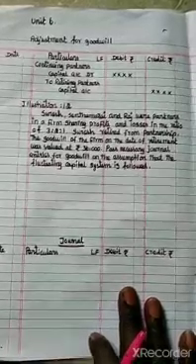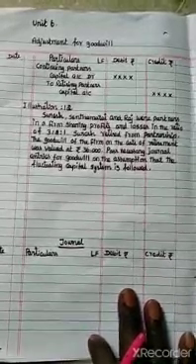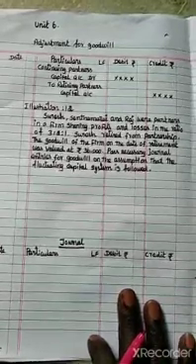Hello students, 12th Accountancy, Unit 6, Retirement and Death of a Partner, Adjustment for Goodwill.